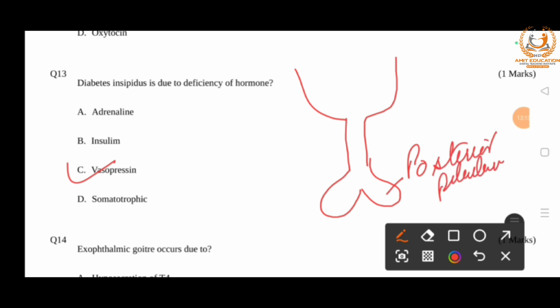So next question is, diabetes insipidus occurs when the body cannot properly balance the body fluid levels. So conditions that cause deficiency of ADH or block the effect of ADH result in the production of excess urine, and deficiency of insulin hormone causes diabetes mellitus.